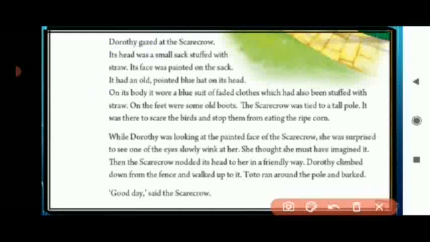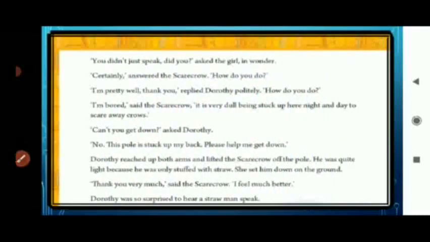Now let us read further. Let us start reading page number 12. You will read after me and keep on underlining the difficult words.